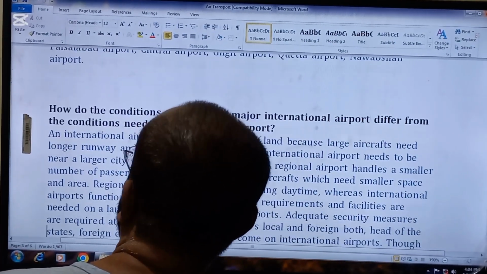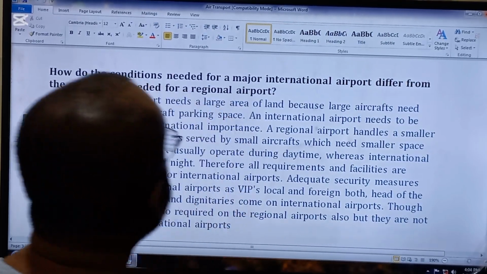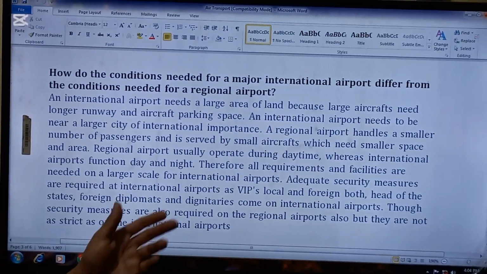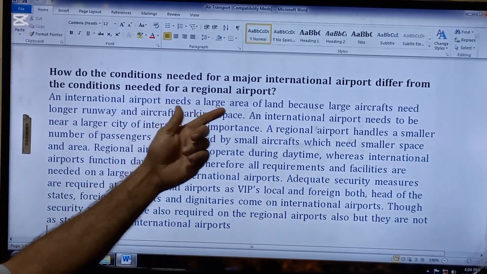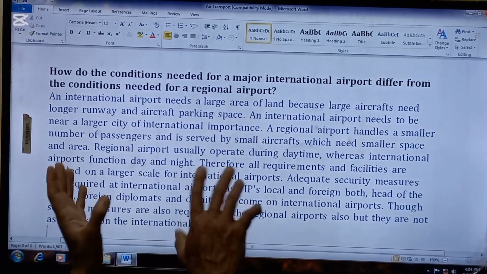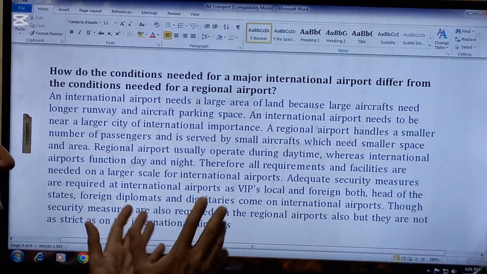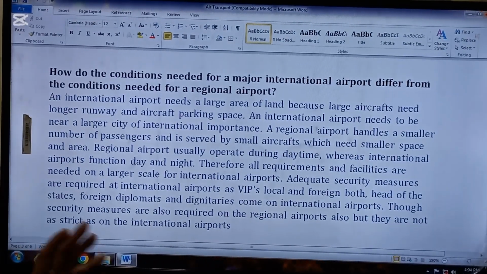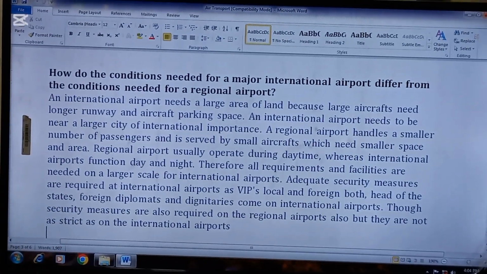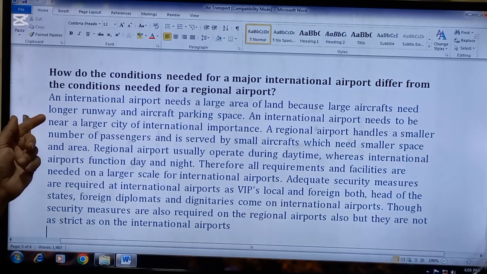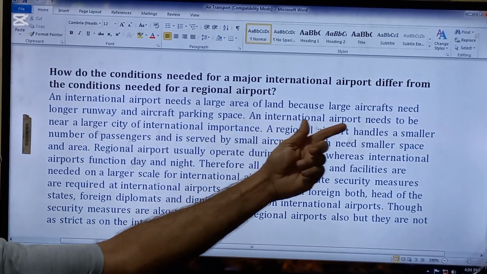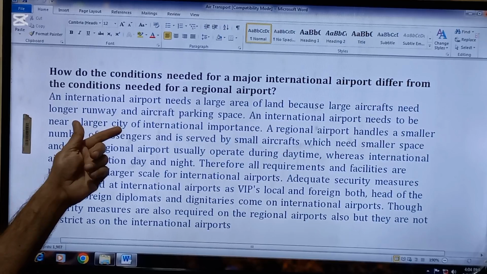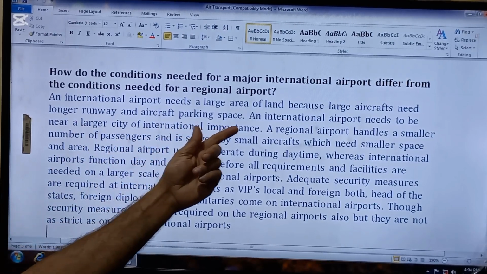Next point is, how do the conditions needed for a major international airport differ from the conditions needed for regional airports? So this is a very famous question as far as air transport is concerned. So beta, what is the difference in conditions? Number one, an international airport needs a large area of land because large aircraft need a longer runway and aircraft parking space.